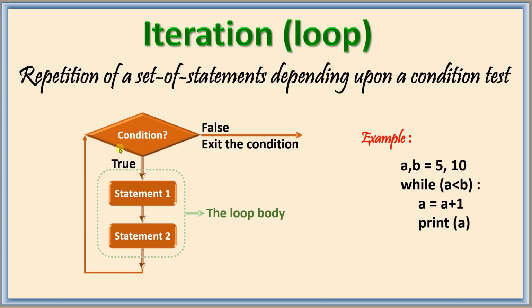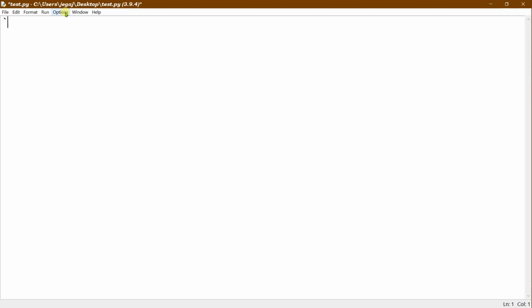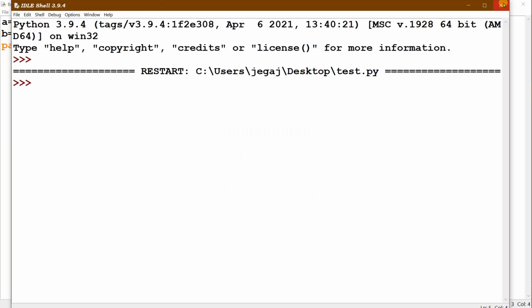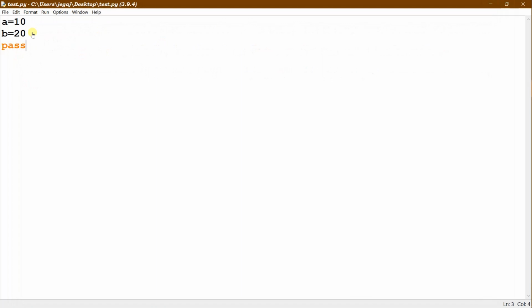Let us also execute this on IDLE and check. Here is the IDLE window. First let us check the pass statement. Pass does nothing. I say a is equal to 10, then b is equal to 20, and I don't give any other action here, pass, it does nothing. You cannot tell when we run this program, since it does nothing. If you want to understand, I can give it in the selection statement. For example, I say here, if a is greater than b.